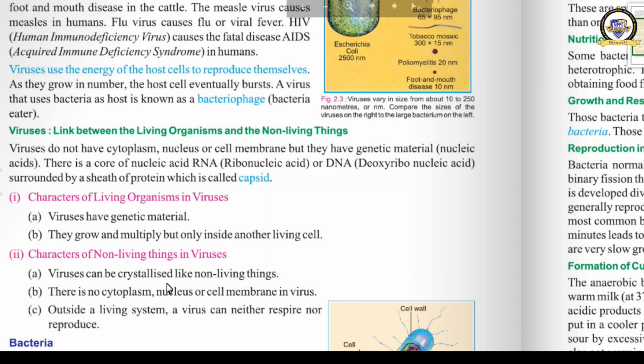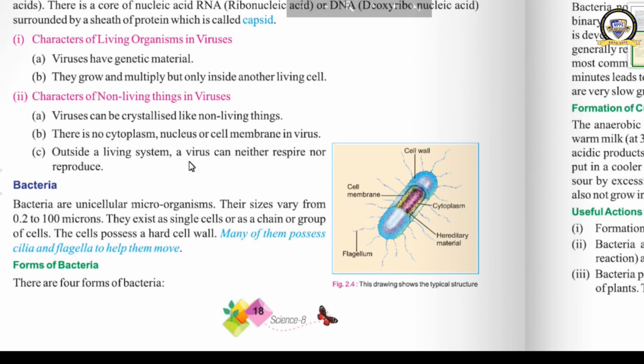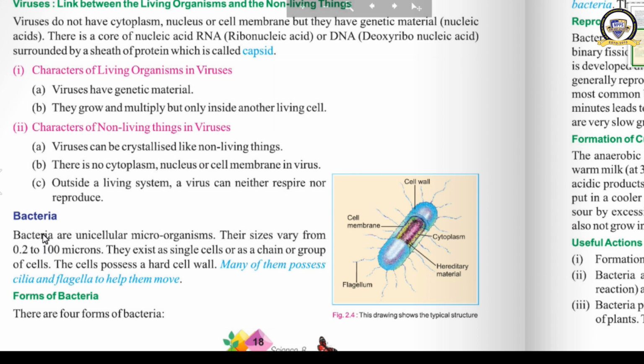Then we are moving to the next topic, that is bacteria. It is the next main microorganism present on earth. Bacteria are unicellular microorganisms. Their sizes vary from 0.2 to 100 microns. They exist as single cells or as a chain or group of cells. The cells possess a hard cell wall. Many of them possess cilia and flagella to help them move.